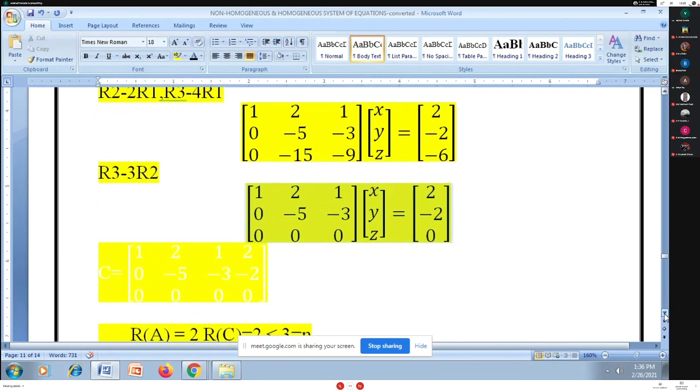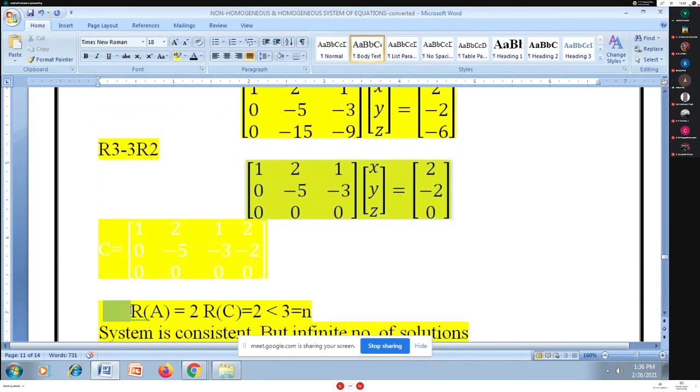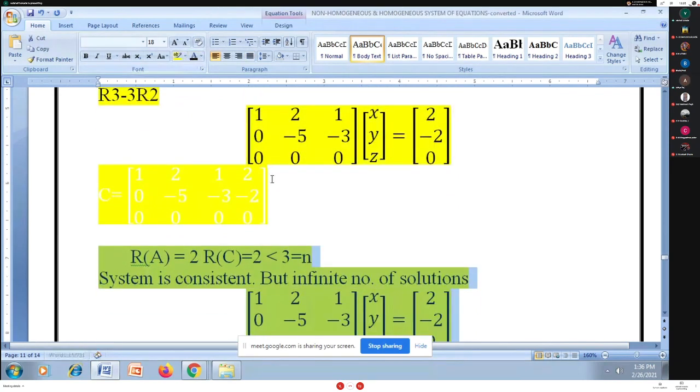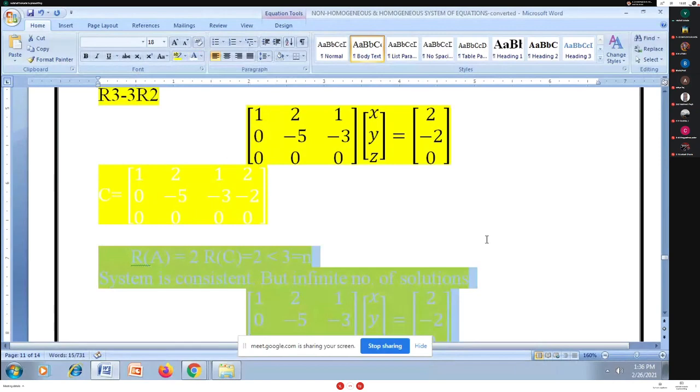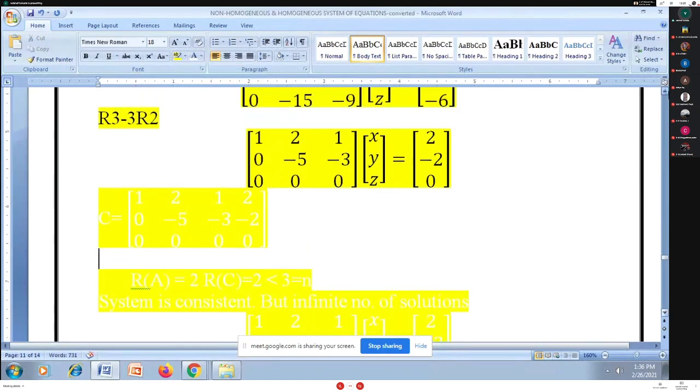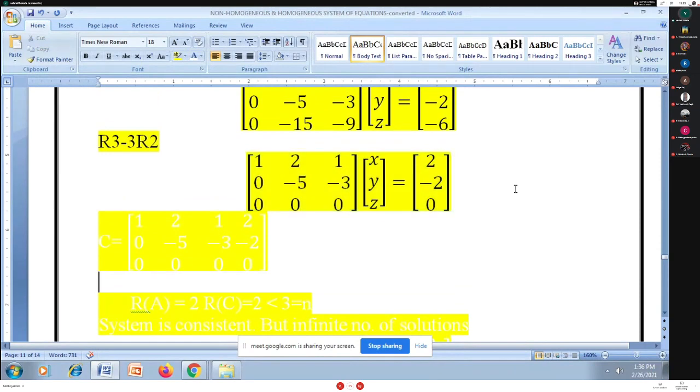Someone points out that the minus 5 should be 1 for echelon form. Okay, just listen. If I make R2 as minus 1 by 5 R2, it will become 1, and the other entries will change. Will my rank change if I use minus 1 by 5 R2? The rank of A will be 2 only.